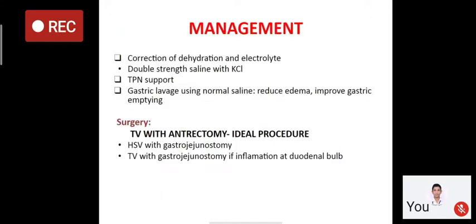So how is gastric outlet obstruction managed? First of all, the patient will be dehydrated and there will be dyselectrolytemia. So we correct the dehydration with infusion of saline, Ringer lactate, and mainly double strength normal saline with potassium chloride and